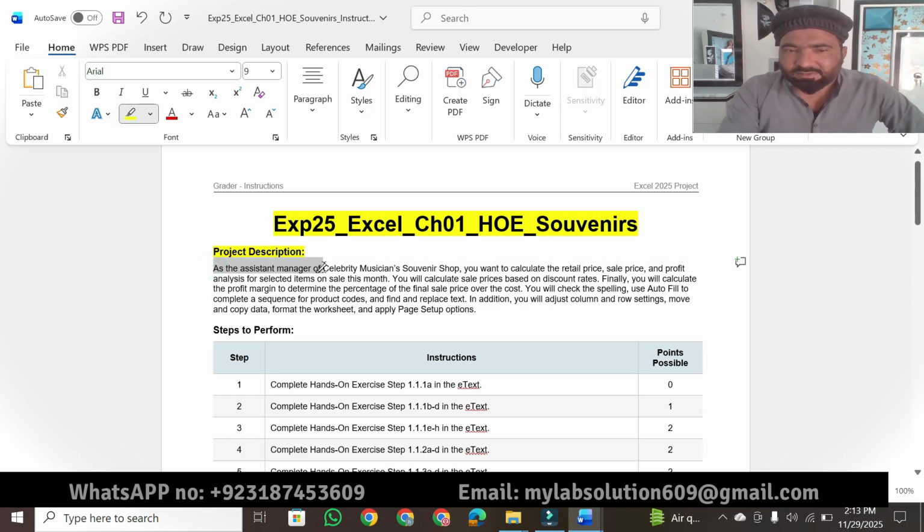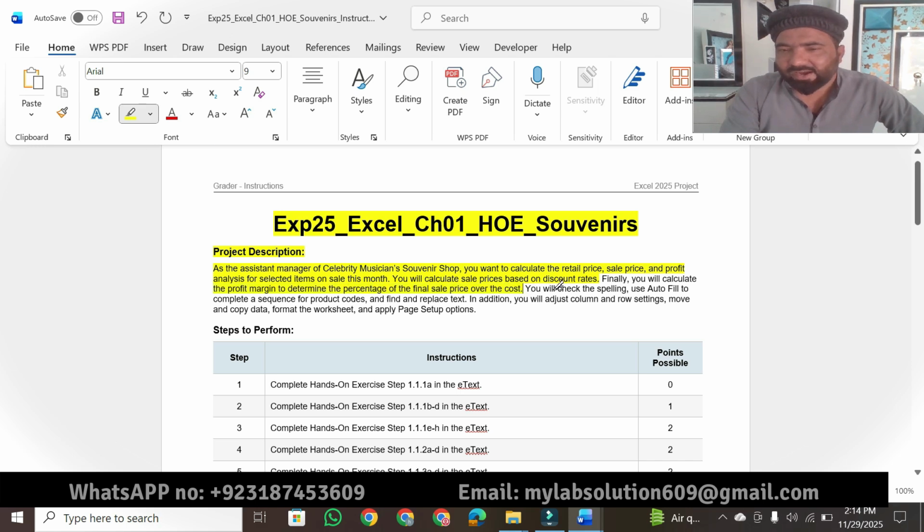As assistant manager of a celebrity musician service shop, you want to calculate the retail price, sale price, and profit analysis for selected items on sale this month. You will calculate sale price based on discount rates. Finally, you will calculate the profit margin to determine the percentage of final sale price over cost.